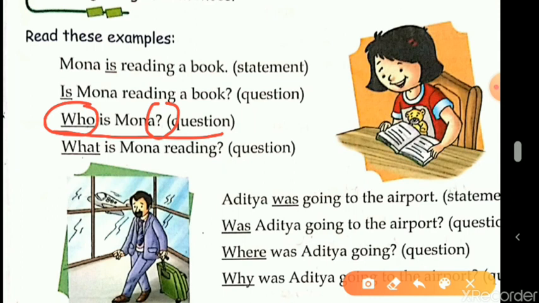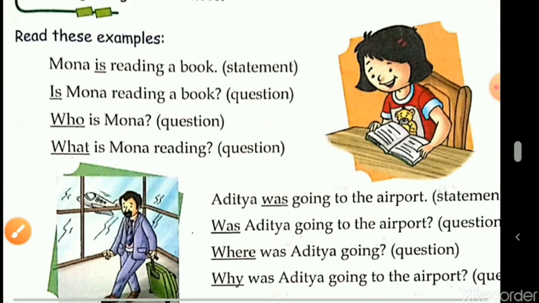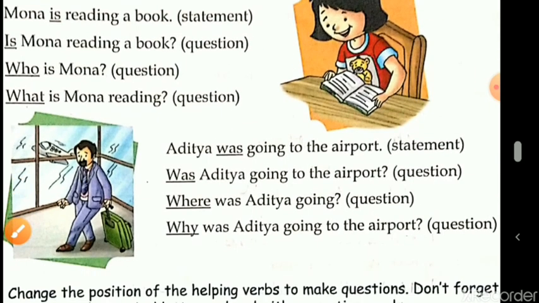Now, the next sentence is, what is Mona reading? Again, it's a question. We are starting with what. What is Mona reading? Again, this is a question ending with a question mark. So, what is Mona reading? This is a question. Now, let's look at the other examples.